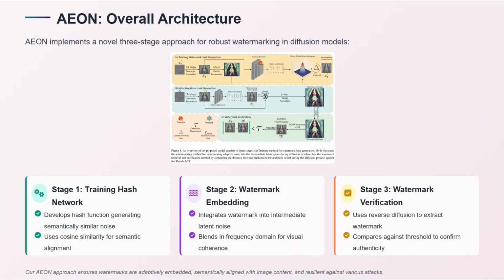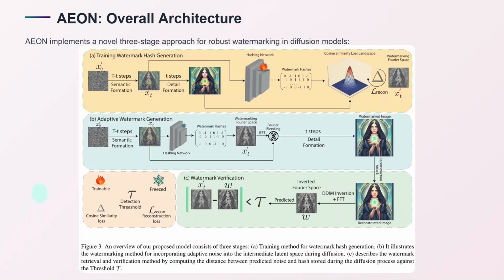ION consists of three stages. In the first stage we train the hash network, in the second stage we embed the watermark, and in the third stage we verify the watermark. In the first step we have a trainable hashing network, and we take in HT, the intermediate noise, with T the injection timestamp, where we take XT from the intermediate noise.